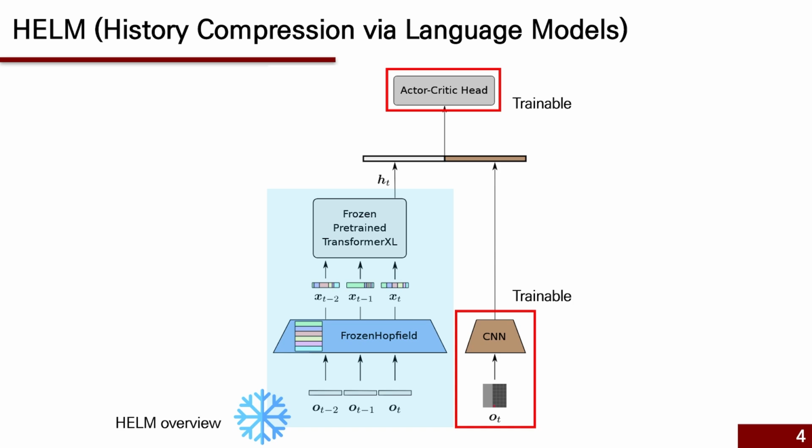And second, a frozen Transformer-XL, a history compressor producing a compact memory vector. At each step, we combine this memory with a CNN encoding of the current frame and feed it to a lightweight actor-critic head. Only the CNN and shallow head here are trained, everything else stays frozen. So there is no need to fine-tune the language model or learn a task-specific token representation.